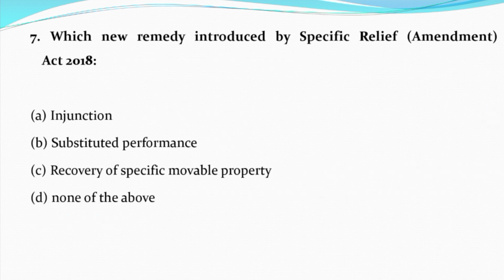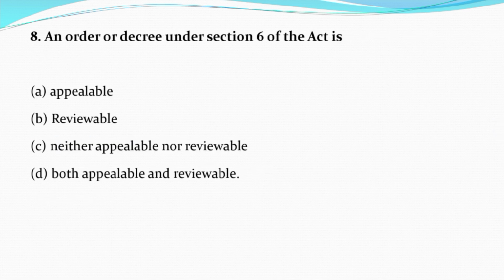Now question number 7. Which new remedy introduced by Specific Relief Amendment Act 2018? Option A. Injunction. Option B. Substituted performance. Option C. Recovery of specific movable property. Option D. None of the above. And the correct answer is option B. Substituted performance.